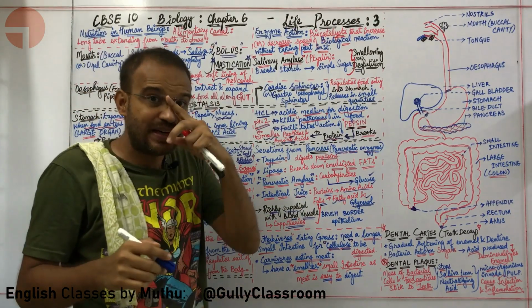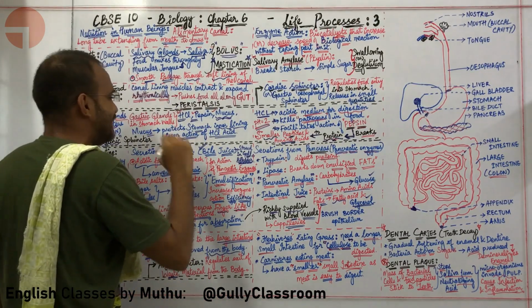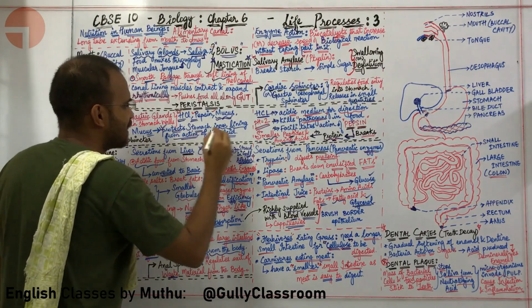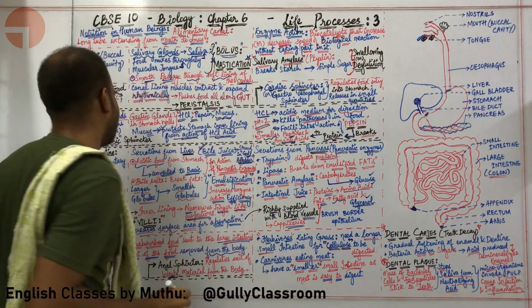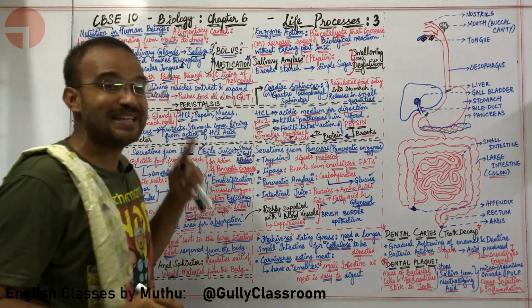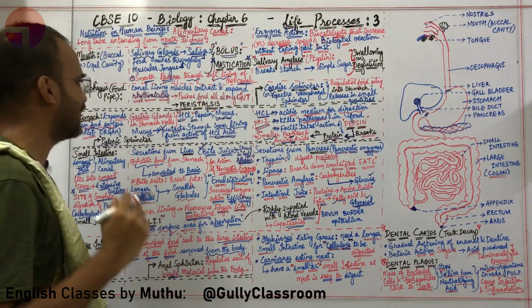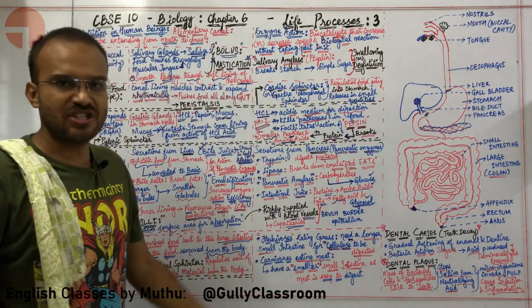So how does the stomach manage it? The stomach manages it because it has a mucus layer. A mucus layer protects the stomach, the inner lining of the stomach, from the action of the hydrochloric acid. The mucus layer protects the inner lining of the stomach from the action of the hydrochloric acid. Okay sir, okay sir. So in the stomach, digestion is happening.